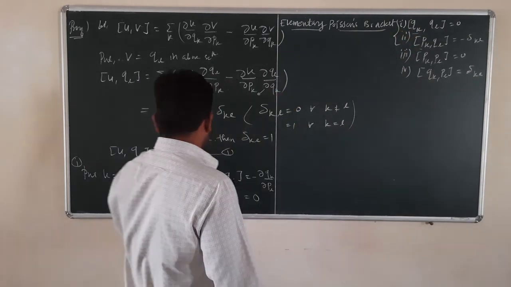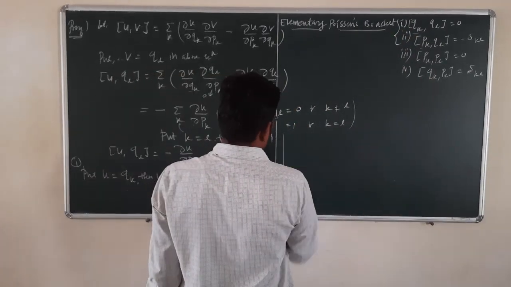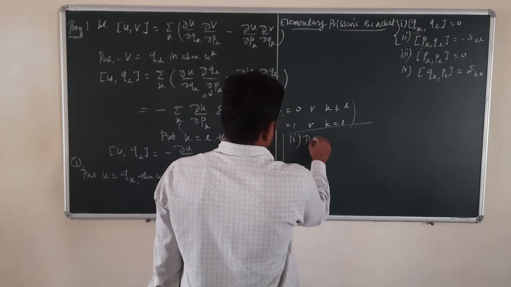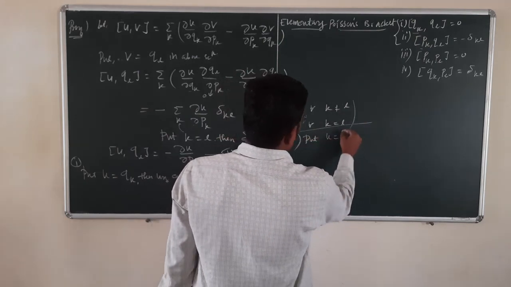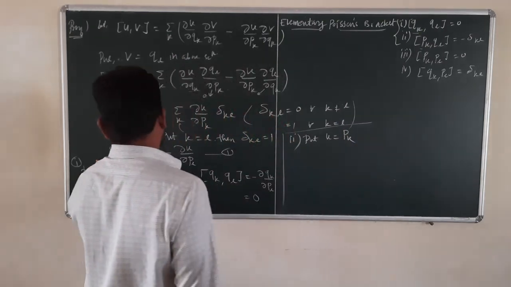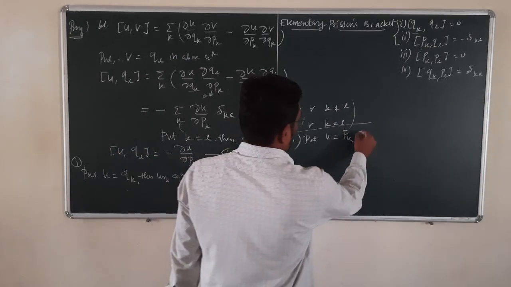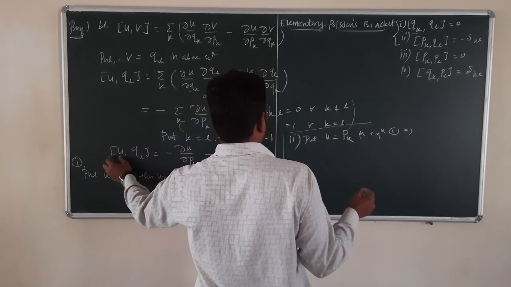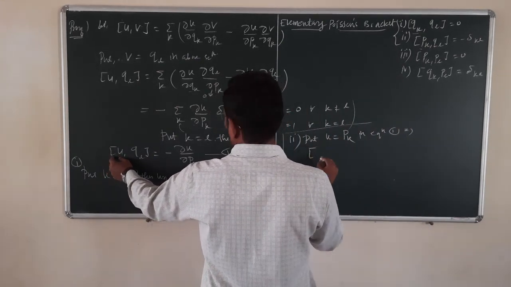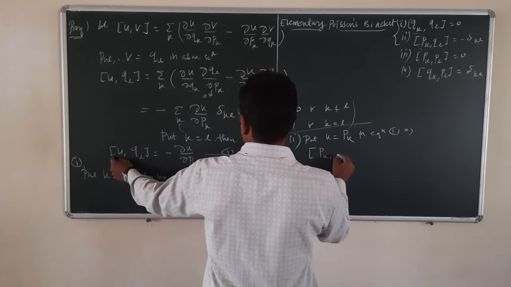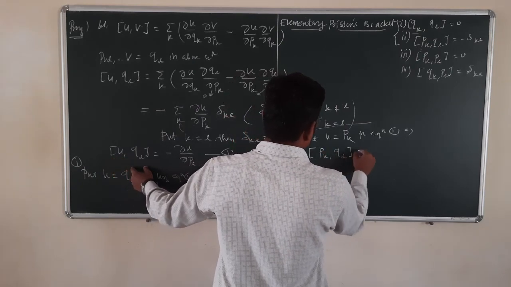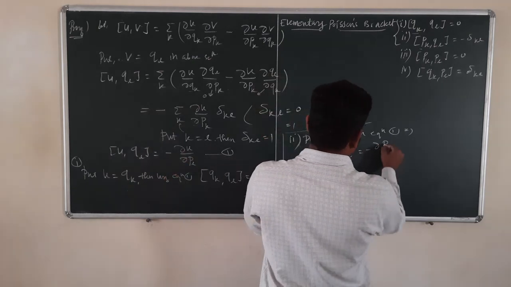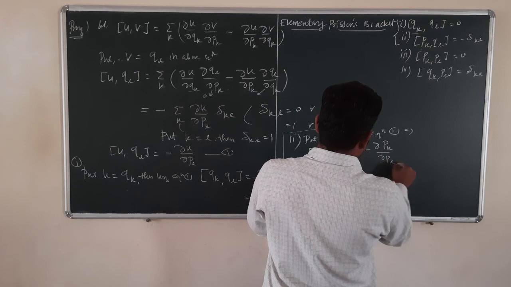Now I will prove the second identity. Put U is equal to Pk in equation 1. Then commutator Pk QL is equal to minus the partial derivative of U, which is Pk, with respect to PL.